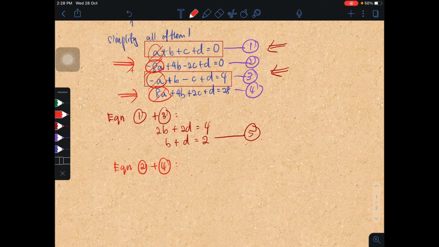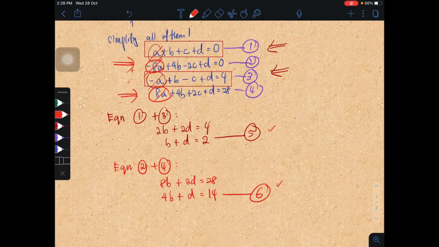So 4b plus 4b, we're going to get 8b, plus 2d equals to 28. Therefore, I simplify it, and I will get 4b plus d equals to 14. There you go, this is my sixth equation. So you play with the numbers in the equations. You just write it out, it's easy to do simultaneous equations.